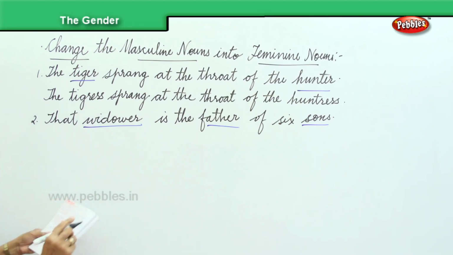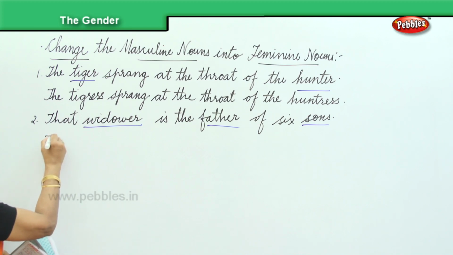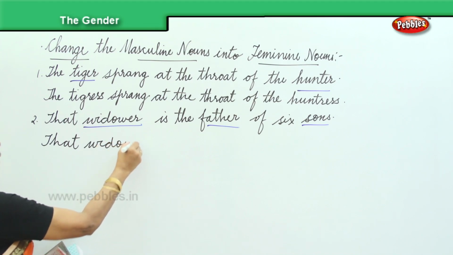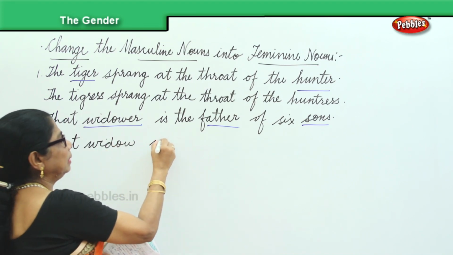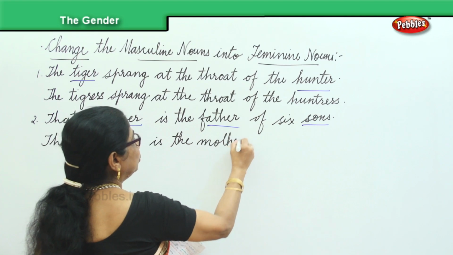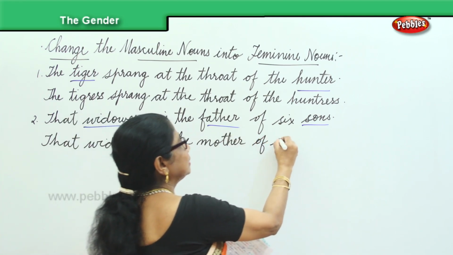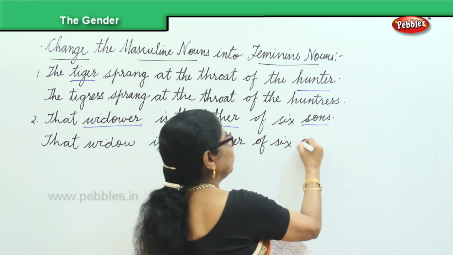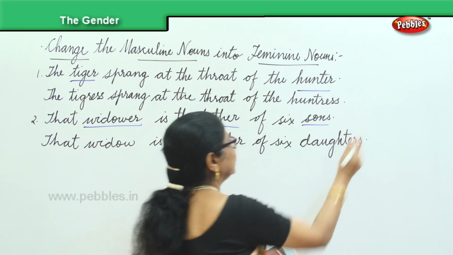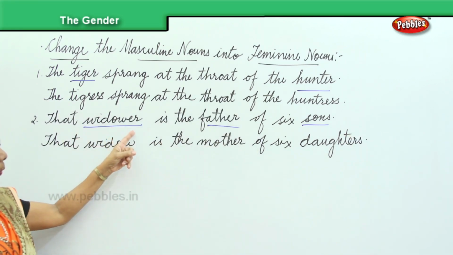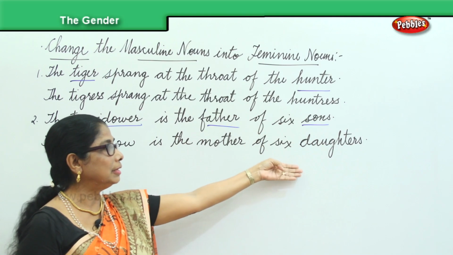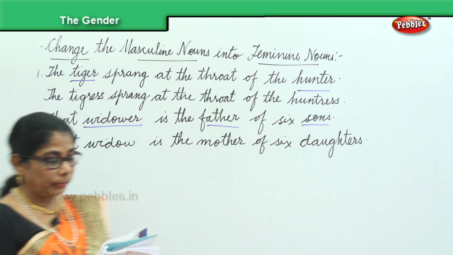Now let's look at it. You will say that widow. Yes, very good. That widow is the, we'll change the father into mother. Widow is the mother of 6 daughters. Very good. That widower becomes widow, father becomes mother, 6 sons becomes 6 daughters. Good. Another sentence for you.